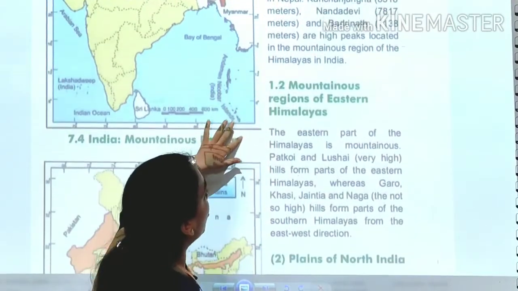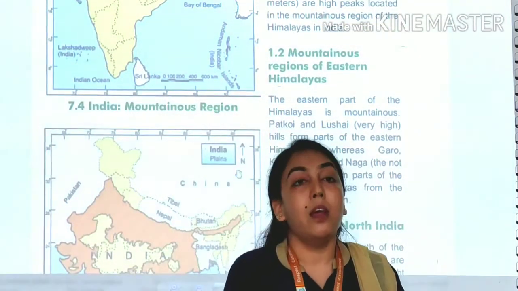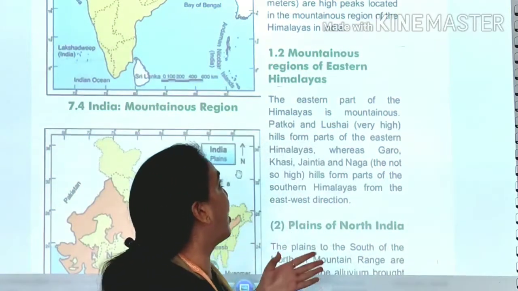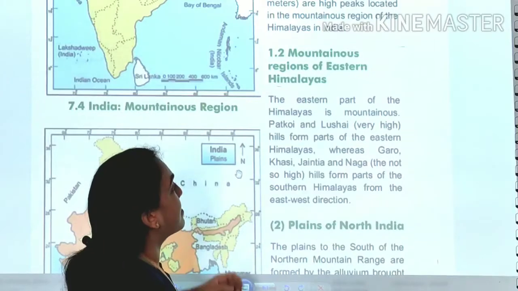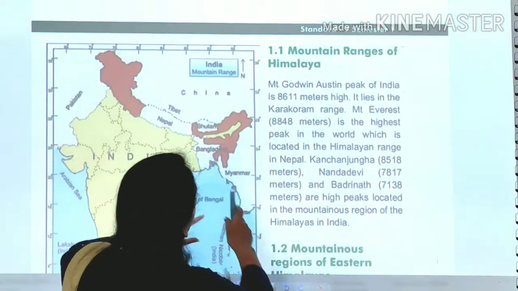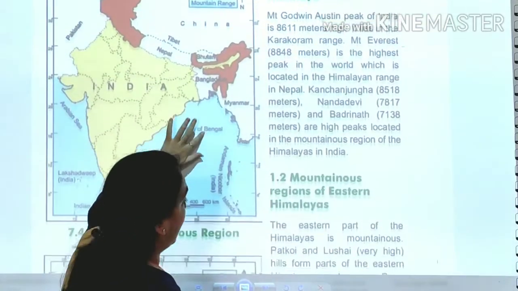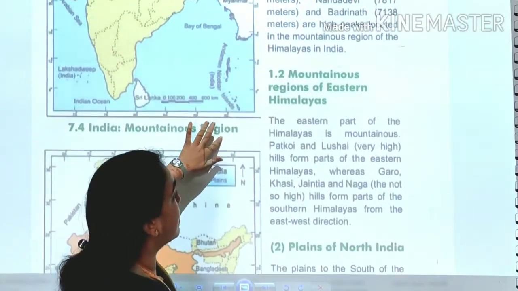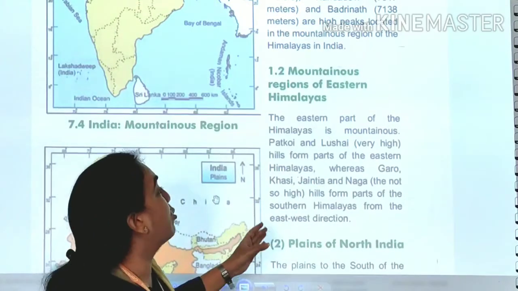Coming to the next topic, mountainous regions of Eastern Himalayas. Now Eastern Himalayas एक अलग part है. It is a different part, and we are going to learn about Eastern Himalayas also. Eastern part of the Himalayas is mountainous regions. Here I am talking about this area, which is in the brown color, which you can see. In the eastern part of the Himalayas, we can find Patkai and Lushai hills.